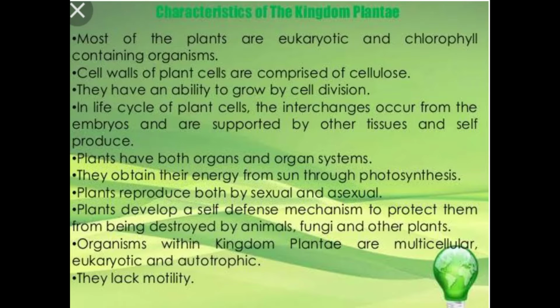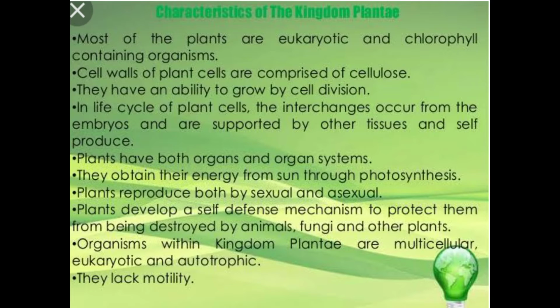The cell walls of plant cells are comprised of cellulose. It means the cell wall consists of cellulose, which gives shape and protection to the cell.